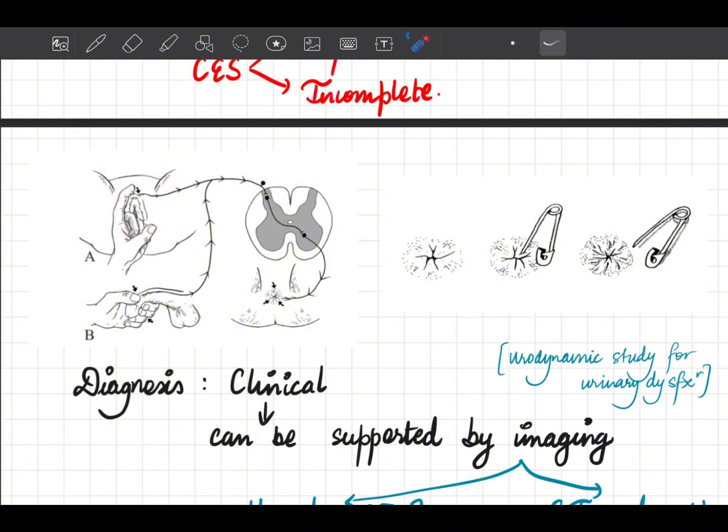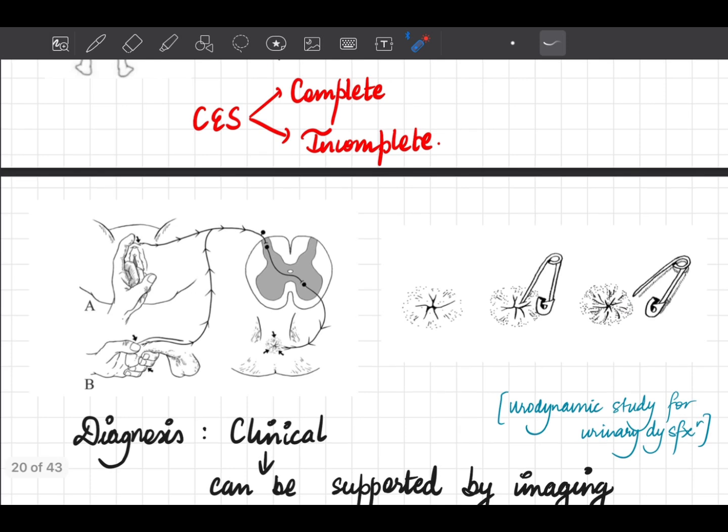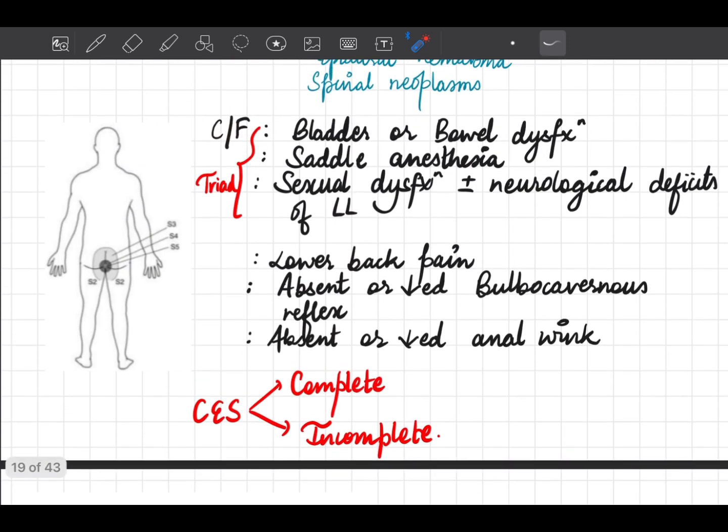When we stimulate that, there is basically a contraction of the anal sphincter. So that means the bulbocavernous reflex is present. Anal wink is demonstrated by stimulating the anal region, anal sphincter, so that there is contraction of the anal sphincter. So this is also absent or decreased in cases of Cauda Equina Syndrome.